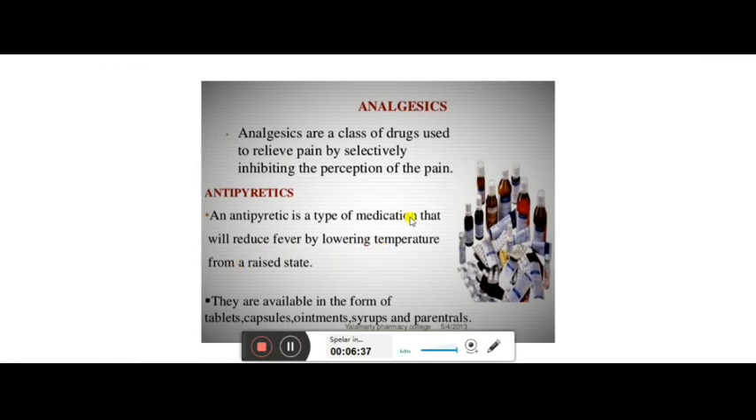So children, you understood analgesics are there to relieve pain, where you are feeling the pain. Ibuprofen helps in reducing pain. And antipyretics are helpful for reducing fever by lowering the temperature. Whatever the raised state is, whatever is increased, that will come down to its normal one. Paracetamol also you can see, and Panadol.